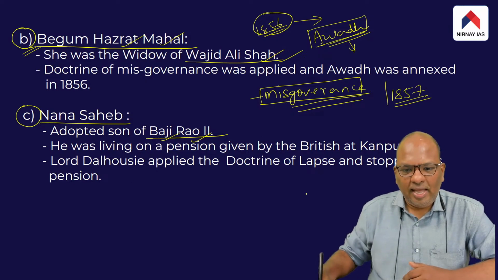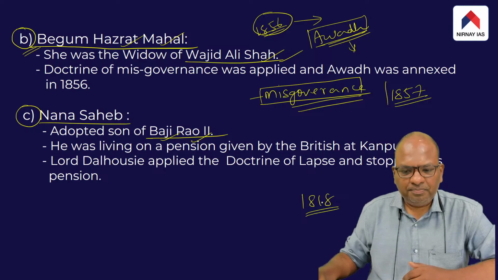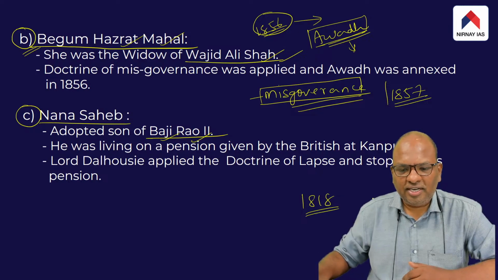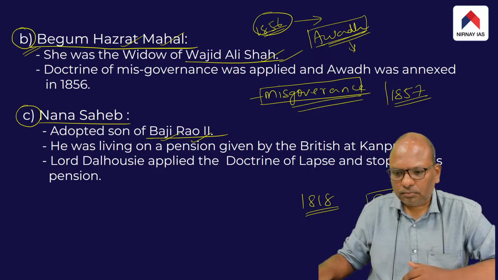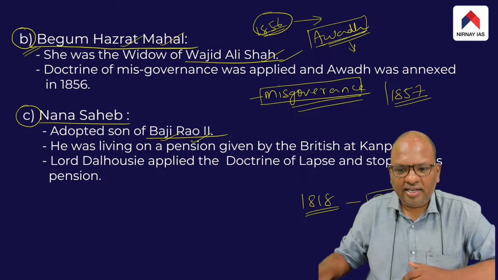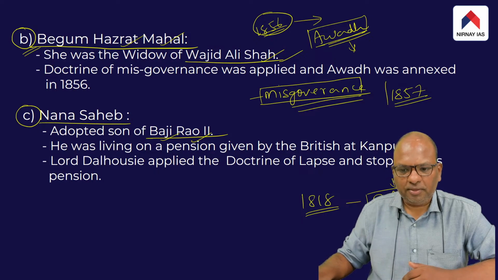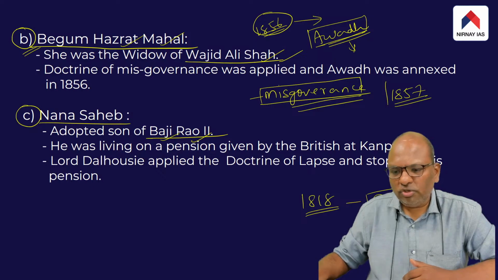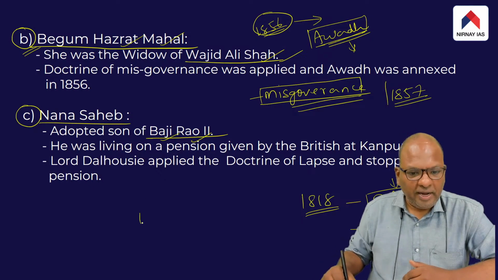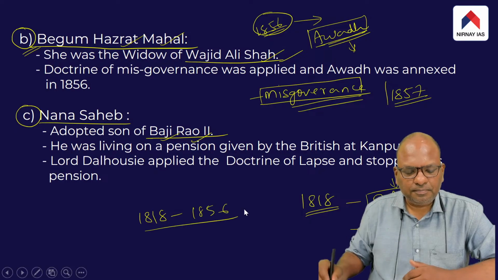In 1818 itself, the British had taken over the territory of the Peshwas. The Maratha rulers were also referred to as the Peshwas. And thereafter, the British paid pension to those Peshwas, between 1818 and 1856.